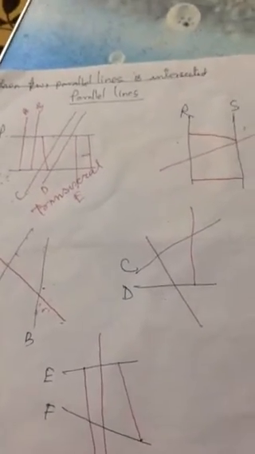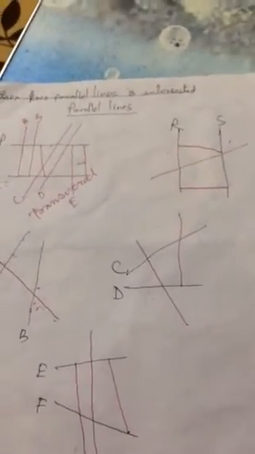So the very primary things to learn before you learn about pairs of angles are parallel lines and non-parallel lines as well as the transversal. You might have understood this, okay, thank you. In the next video I will discuss the pair of angles, and with the help of parallel lines and transversal we will discuss the pair of angles. I'm sure that you will understand that, okay, thank you.